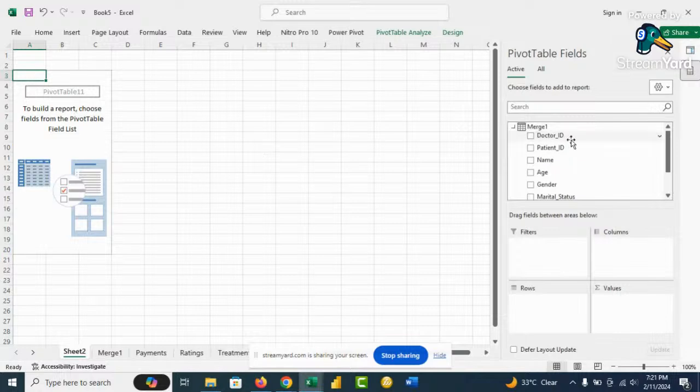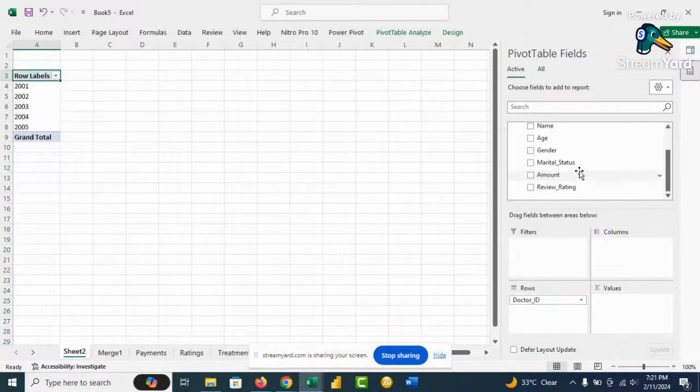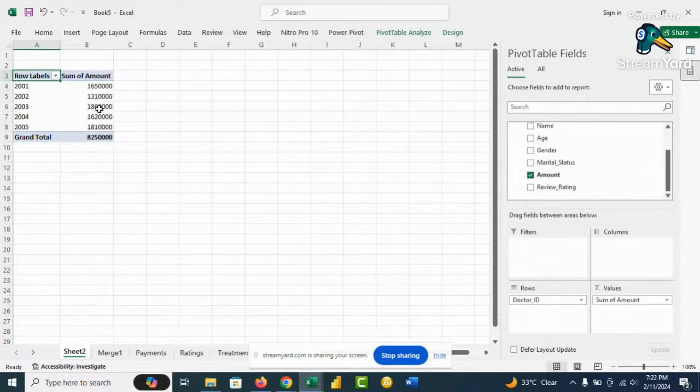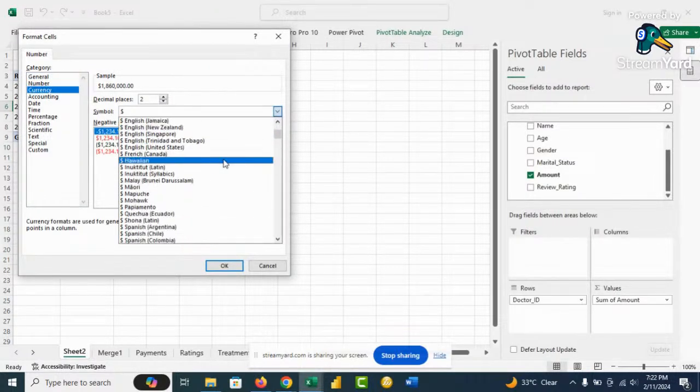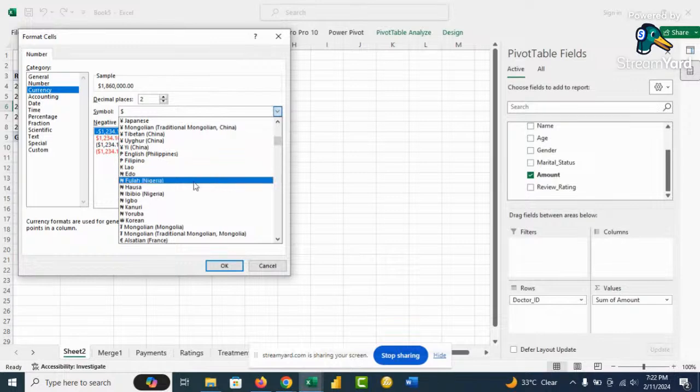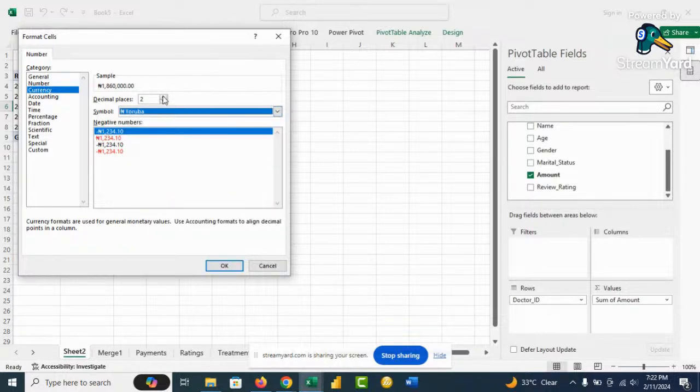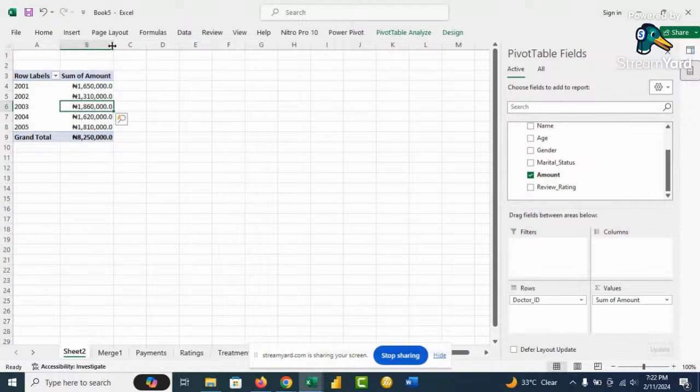From here, we can easily bring the doctor's information down here and then bring the amounts. So, excuse me, we can click on this and say number formats. We can change the currency to Naira, and then we click one decimal place and we say OK.